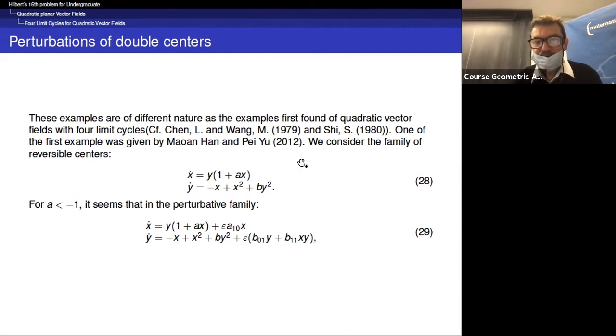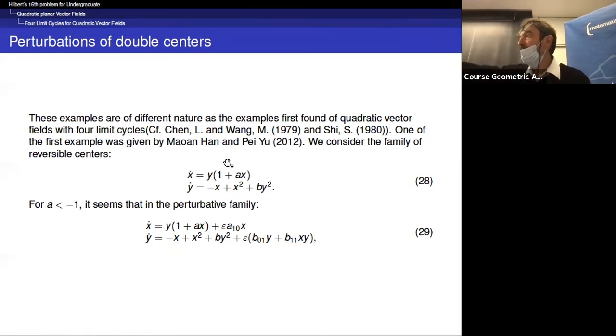Okay, so in fact, this is the family of double reversible centers. What I mean is that you see that this vector field, first of all, has an invariant line 1 plus ax equals 0, because if you replace 1 plus ax equal 0, you find x dot equals 0, so it is invariant.